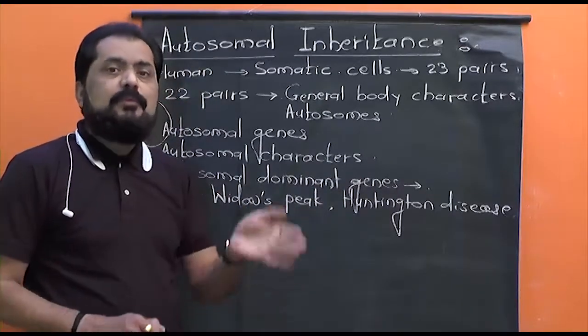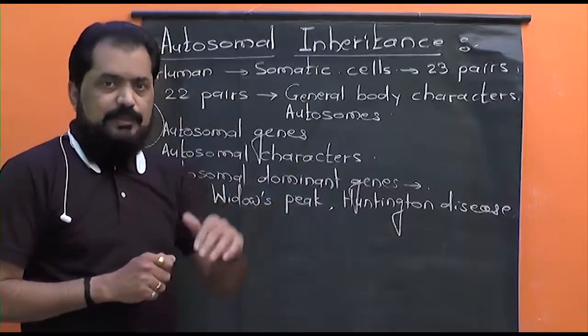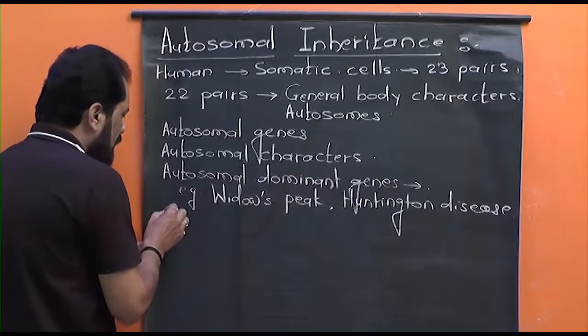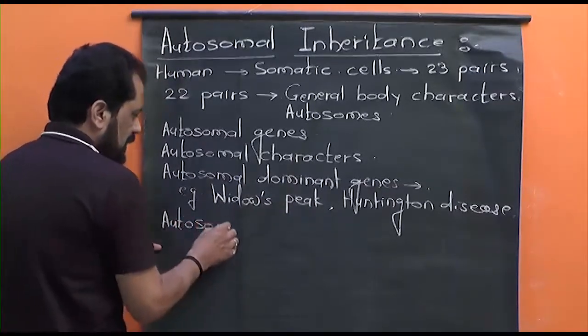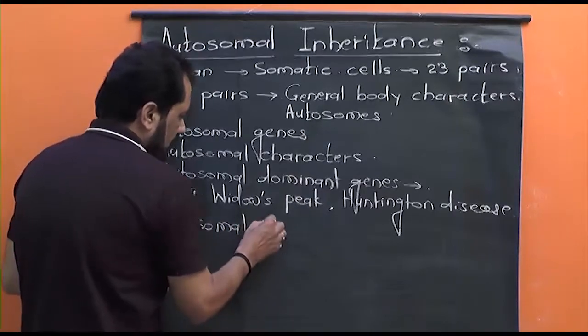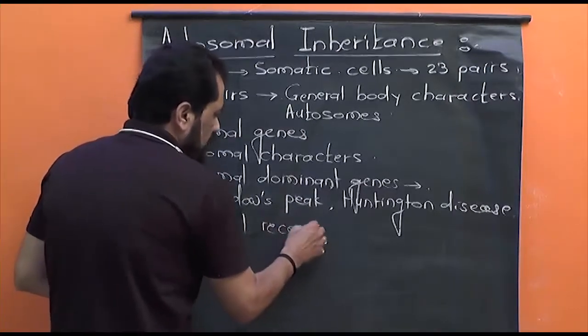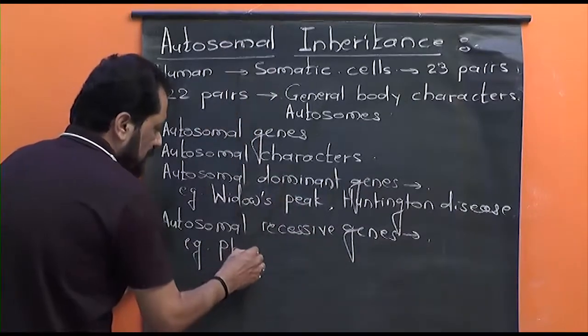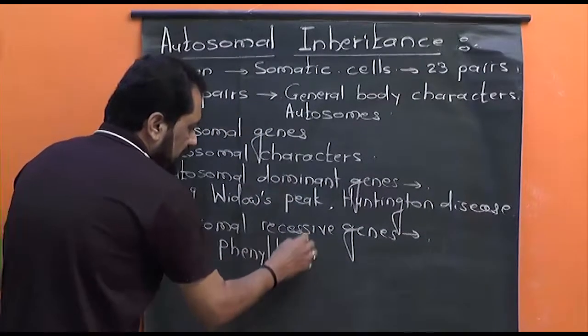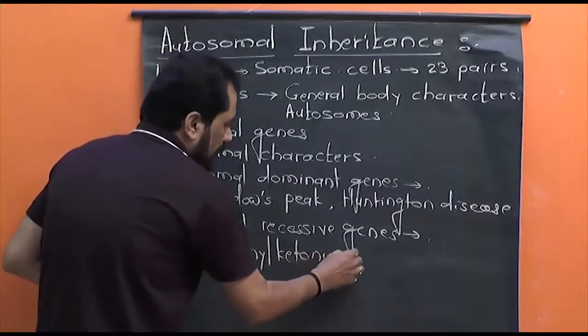While some of the autosomal characters, some of the general body characters, are controlled, determined by recessive genes. Let me tell you the example. Autosomal recessive genes are responsible for a disorder, phenylketonuria.